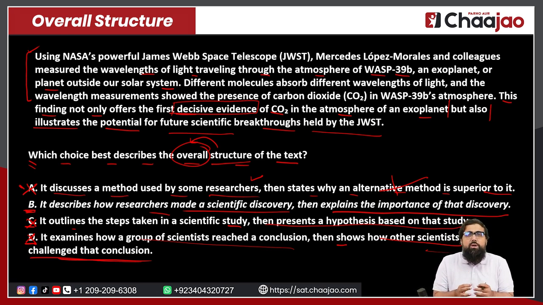So considering what has been talked about in the passage, you have to understand that it's only option B that can be the answer. It is only option B that we can take as the answer over here. So this is why, based on the order and the context of the passage, we are going to take this as the best answer. This is how we solve the structure questions. You have to take into account what is written, and you have to take into account in what order it is written. This is something that will not happen in every question. The order might go the other way around, and it won't be a problem, and the answer may also be correct, as we'll talk about when we talk about other questions.